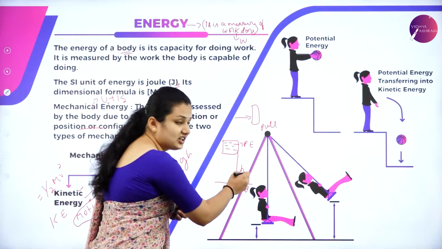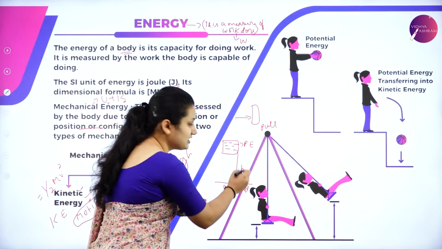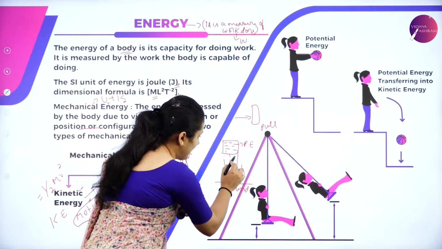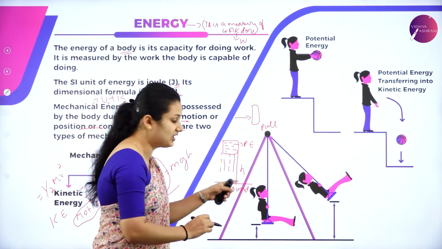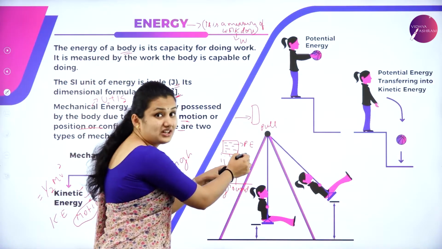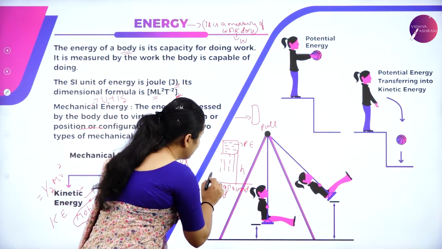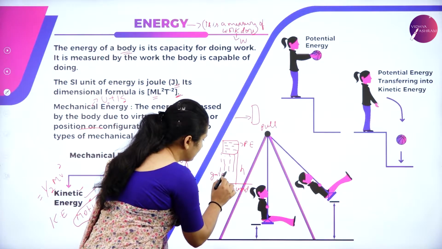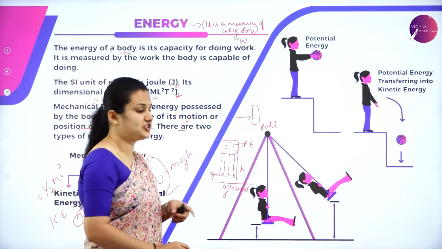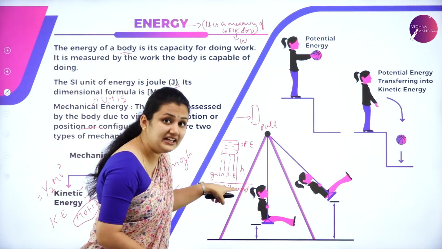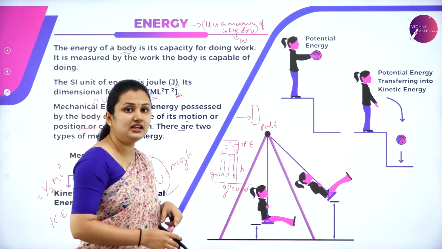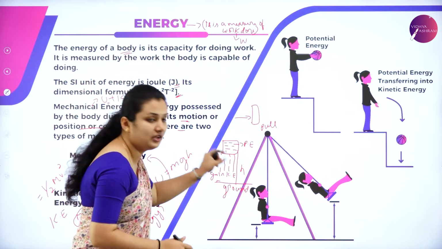As water starts to flow from the tank, the height decreases and potential energy is lost, and the water gains kinetic energy, because motion is coming into the picture. Potential energy is lost and gives rise to kinetic energy because the height keeps on reducing.